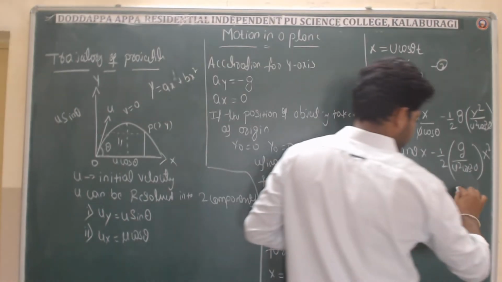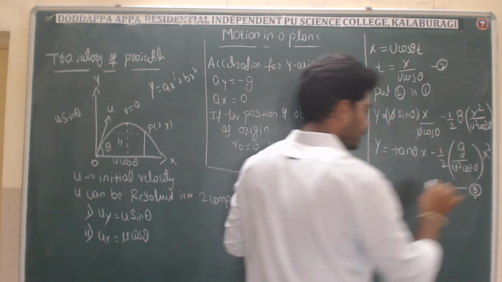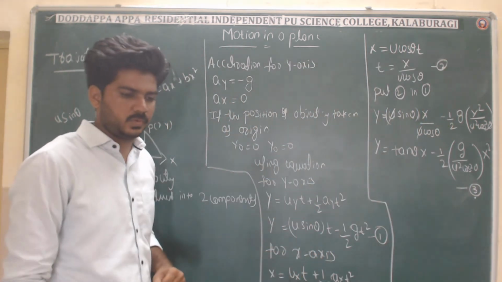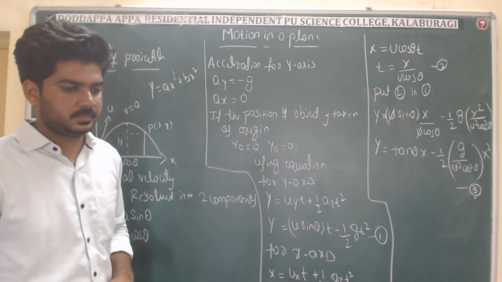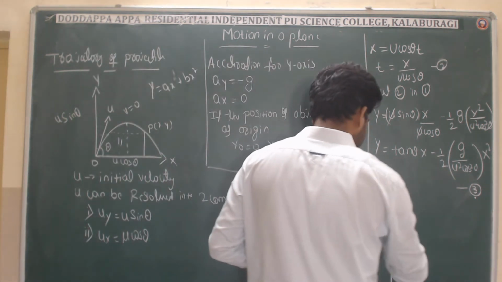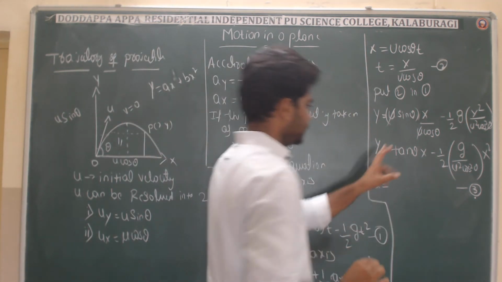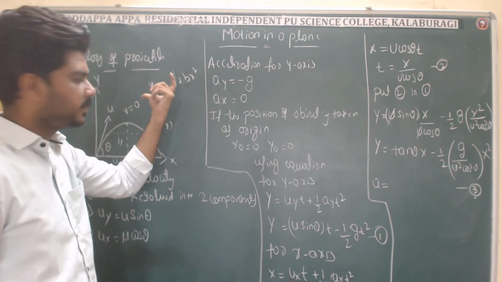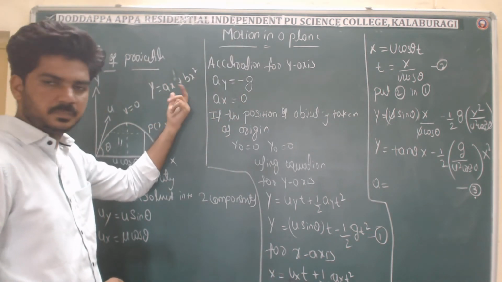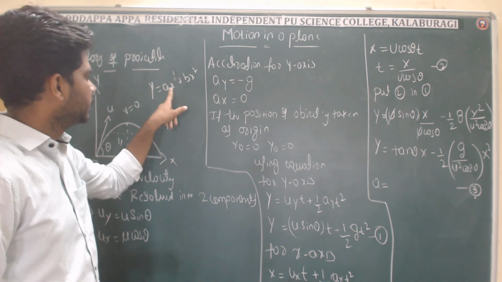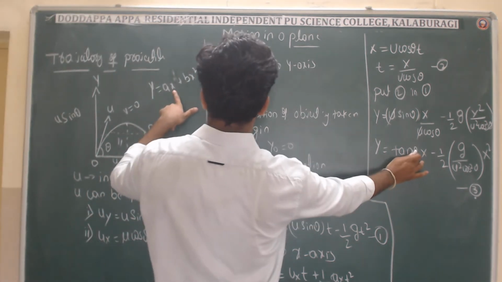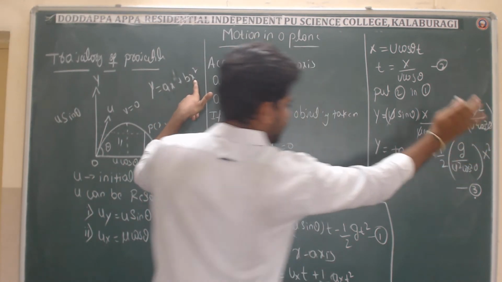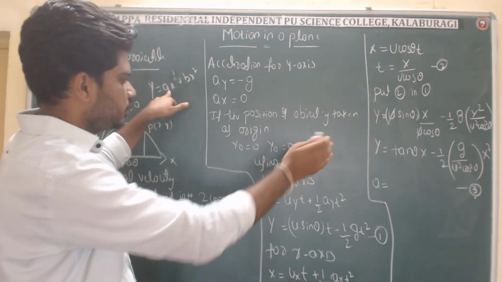So this is what we call the expression for the trajectory of a projectile, right? I am comparing this equation with the original equation of the parabola, which is y is equal to ax plus bx square, right? See, x we have here, and x square also we have here, right? In place of a, we have tan theta.